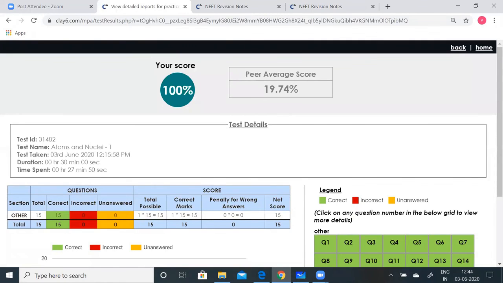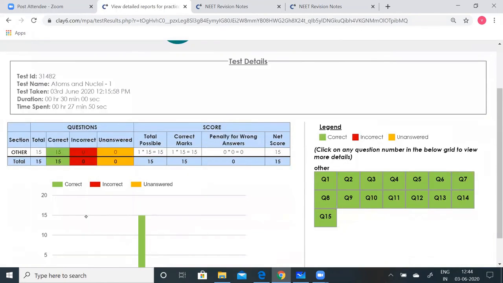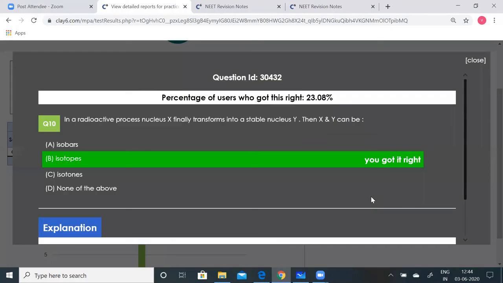So all our answers were right. No incorrect questions, so that's why it shows green. Had you forgotten to save your answers, it would show as unanswered questions. Otherwise, if one of your answers were wrong, it would have shown in red color. If you want to verify your answers, suppose the 10th question had been wrong, then click on the 10th question.